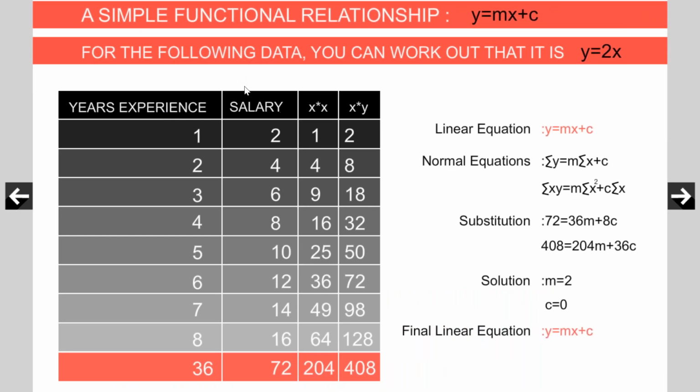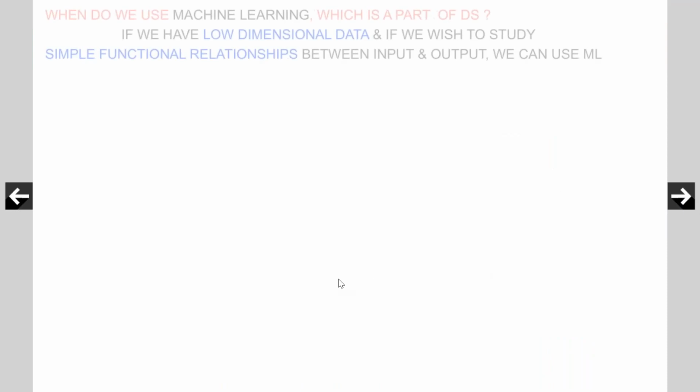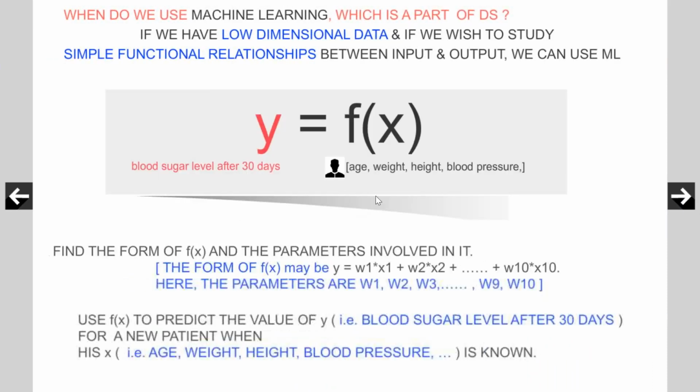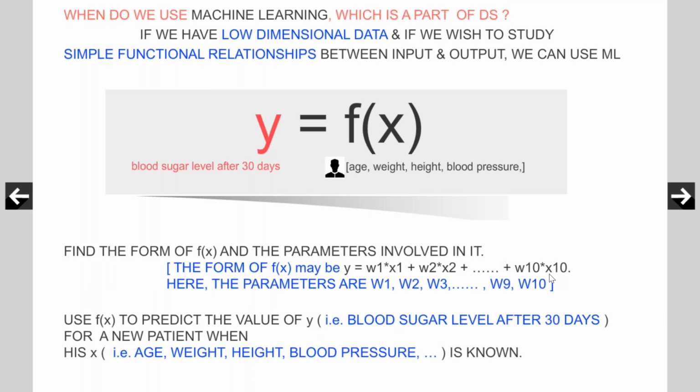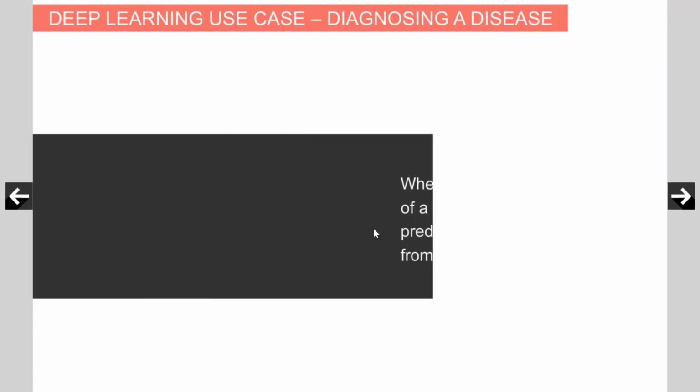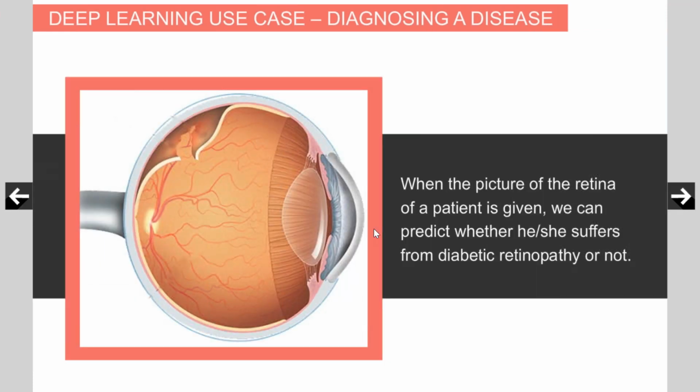When you have to deal with only 2 variables or 3 variables or 4 variables, statistics will come to your help for finding the relationship, for finding the prediction equation. But when you have to deal with 8 variables, 10 variables, as in this case x1, x2, x10, 12 variables and all, using statistics is going to be a very tedious procedure. In all such cases, we go in for machine learning. That is why we teach machine learning in the second semester. Now sometimes you have to deal with 200 variables, 400 variables, 900 variables.